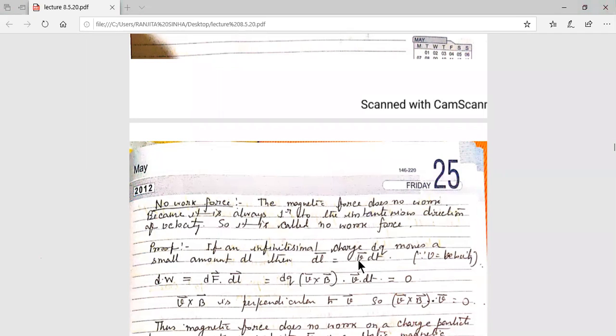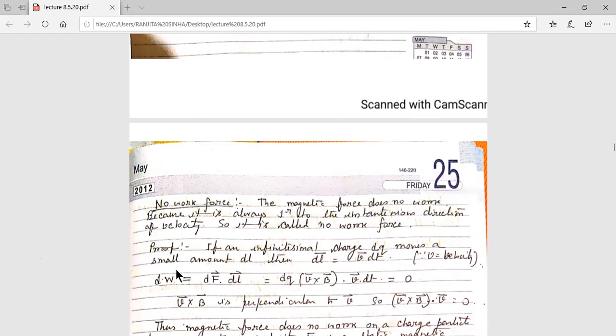That is v into dt. That is the distance, equal to dl. So dl equals v into dt.